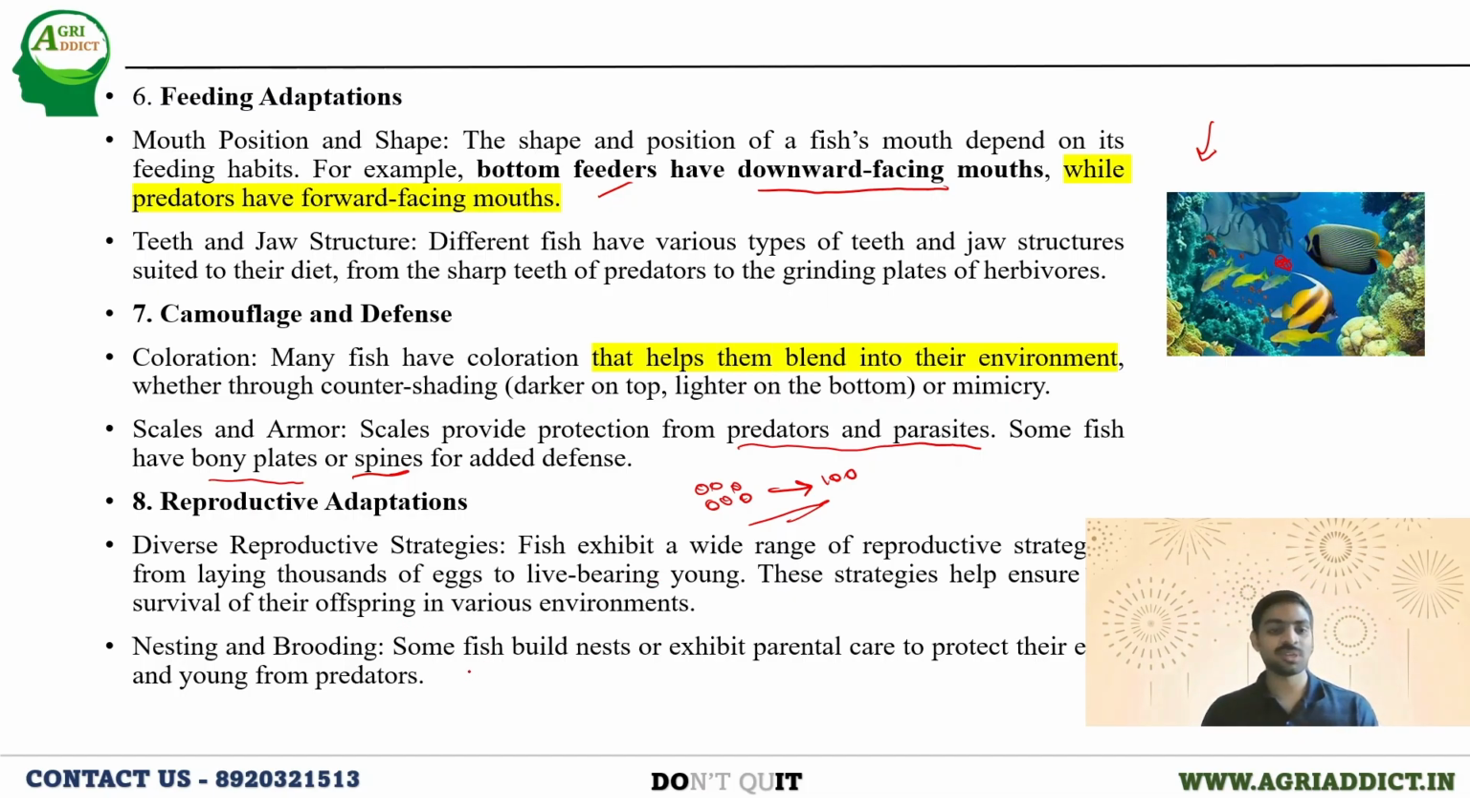Next, the nesting and the brooding. If you look into this nesting and brooding, some fishes build nests, and they exhibit parental care by building the nest, and also they protect the eggs and the young ones. Means after hatching from the egg, the young fishes are taken care of by the parent from the predators.